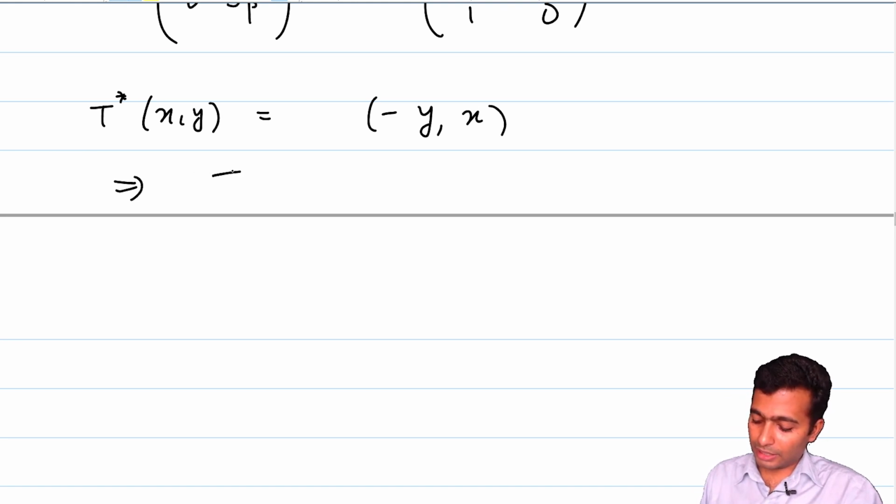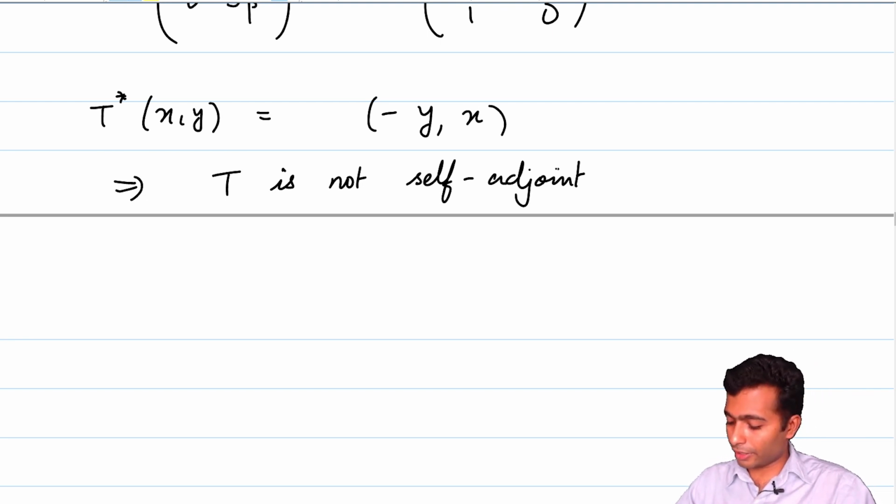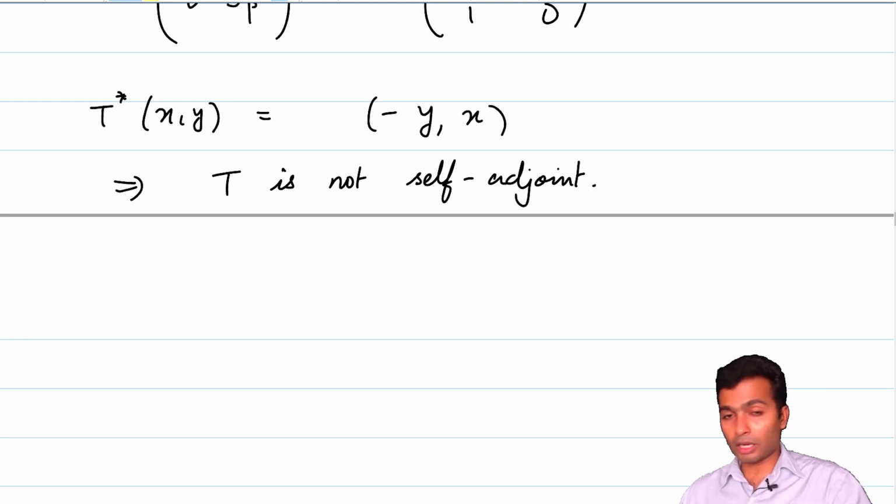This implies that T is not self-adjoint. So this immediately tells us that not all normal operators will be self-adjoint. T is not self-adjoint because this is an example of a normal operator. For a normal operator, the condition is weaker.